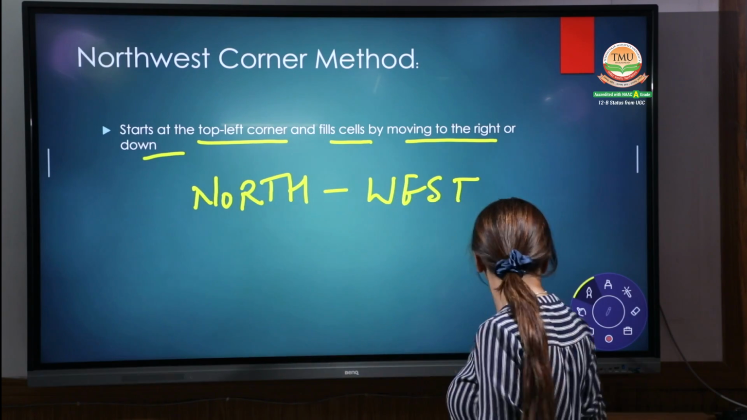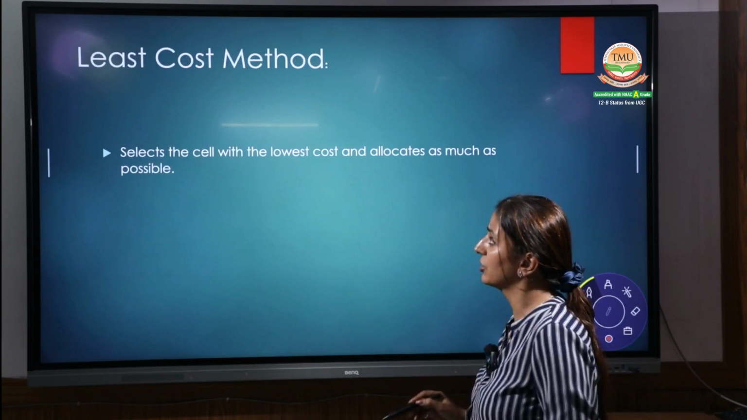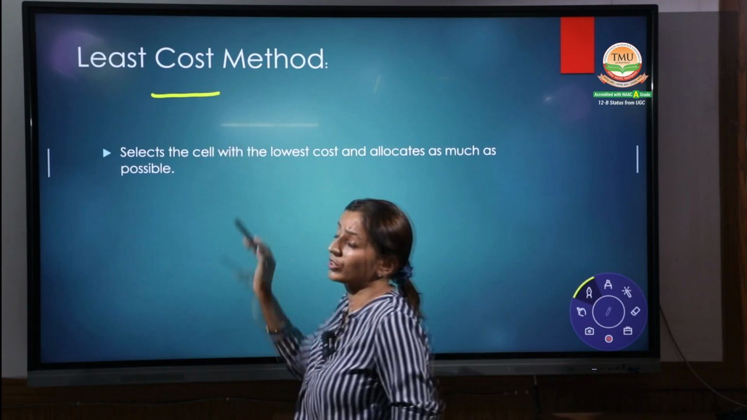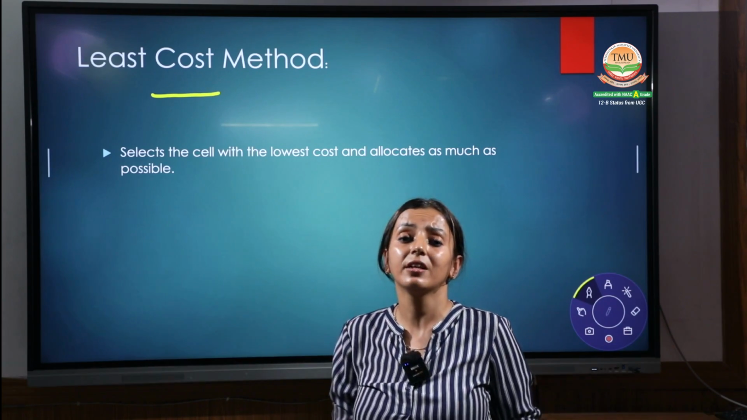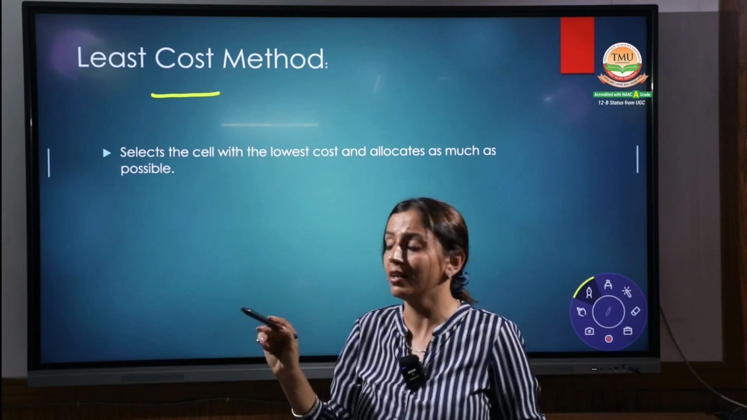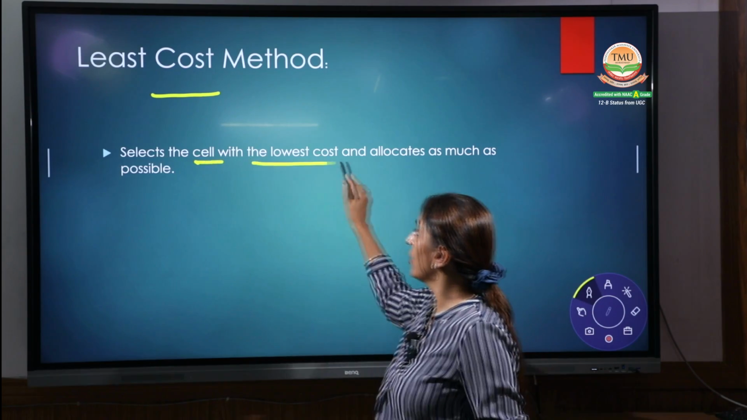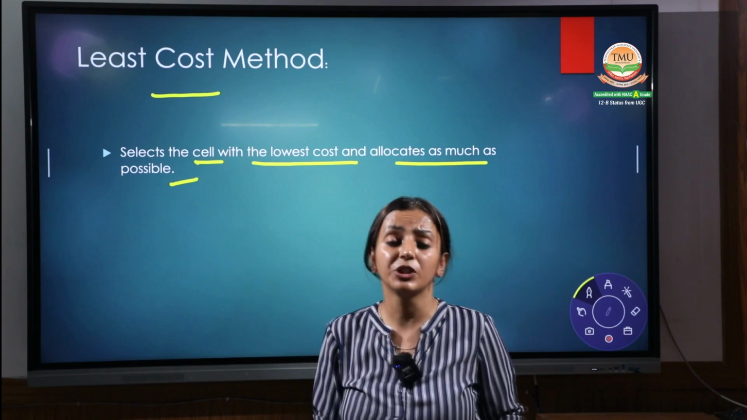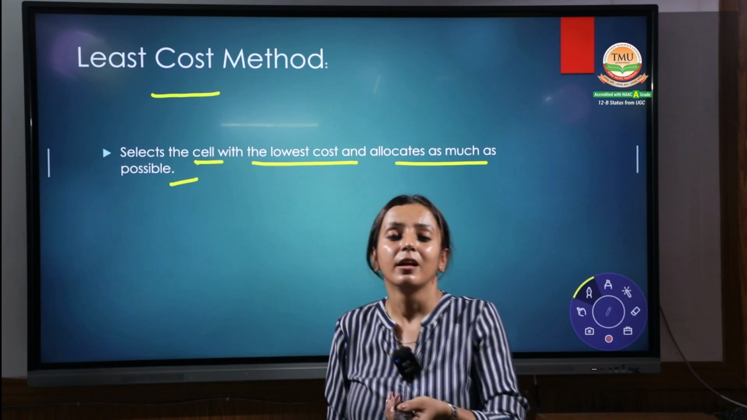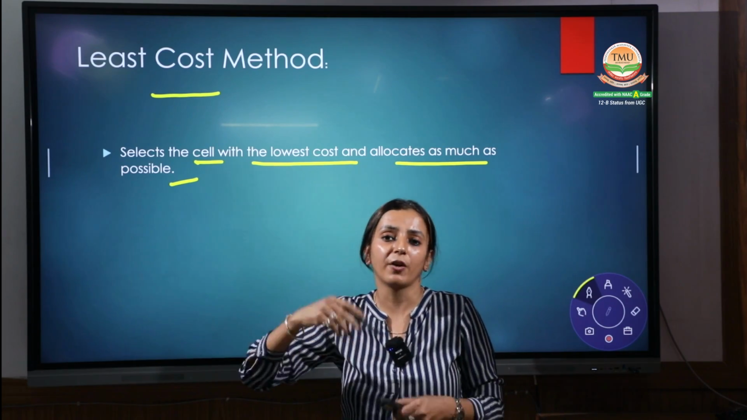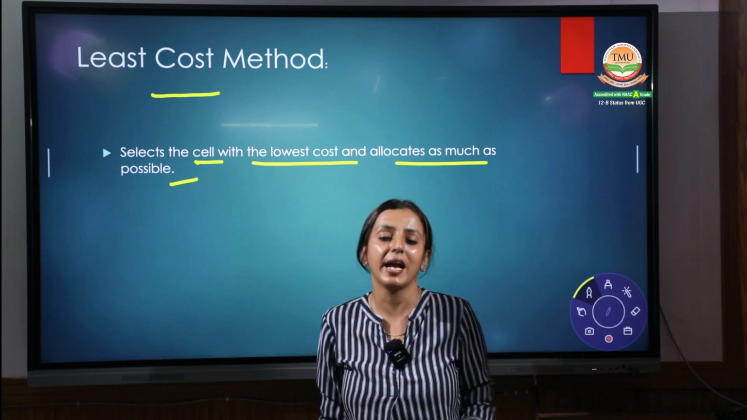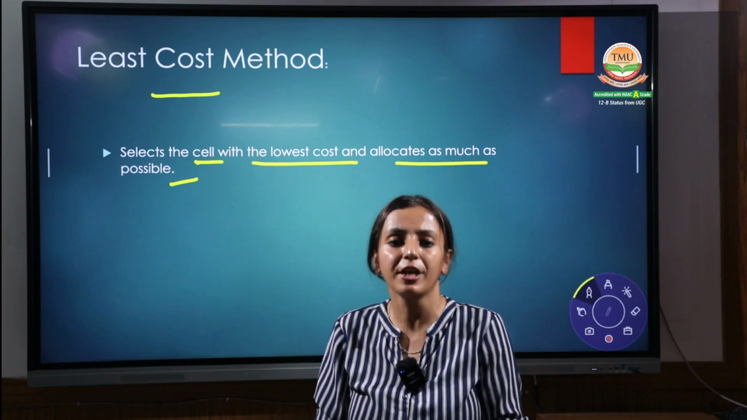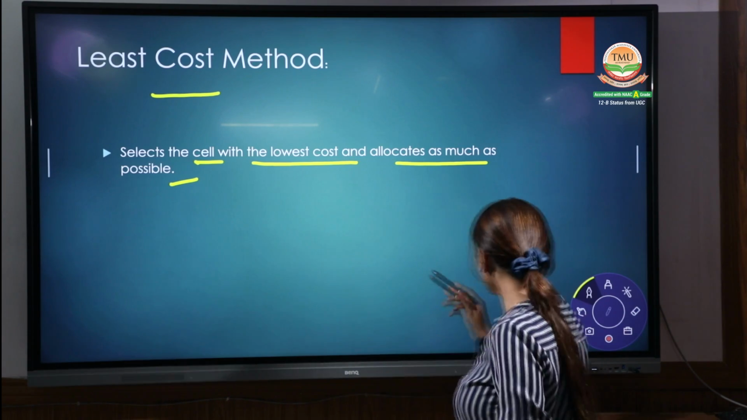Okay. Coming up to the next. Second is your least cost method. What does this indicate? The name itself indicates least cost. Find out the cell having the least cost. That is, select the cell with the lowest cost and allocate as much as possible. Compare the supply and the demand, the capacity and the requirement, and give that quantity to that cell, right? This is your second one.